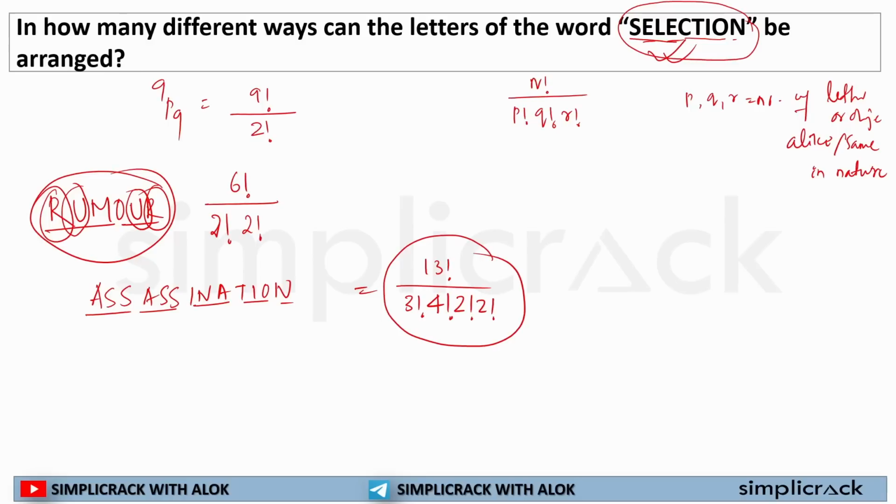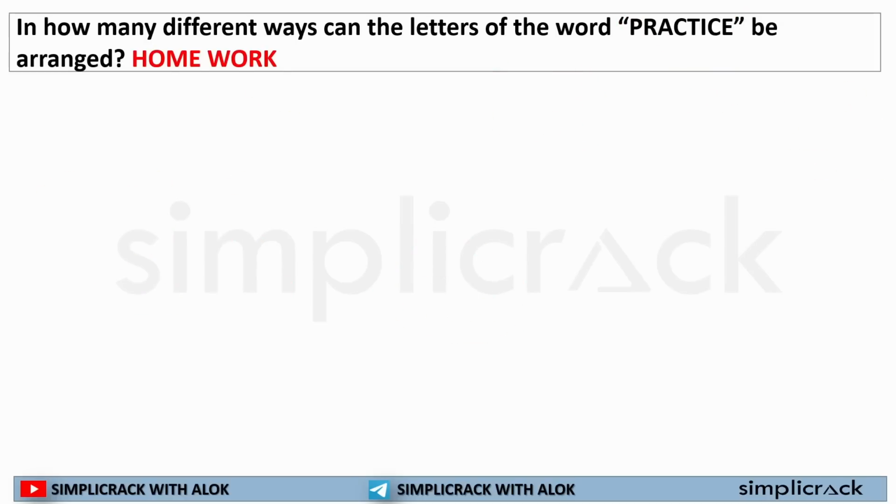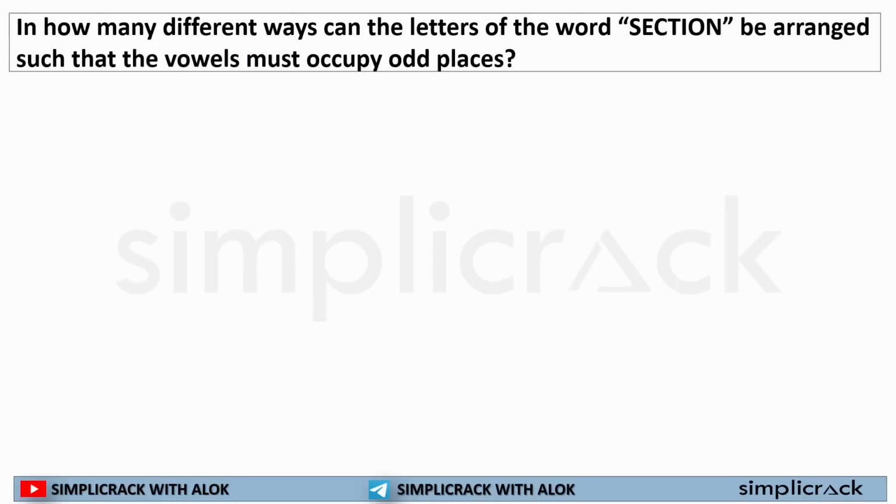I hope this is clear to each and every individual. You need to understand the formula here: n factorial divided by p factorial multiplied by q factorial multiplied by r factorial, where p, q, r are the number of letters or objects which are alike or same in nature. Next question. This is homework for you. Quite easy. Only two letters have repeated itself, so you will be able to solve it.